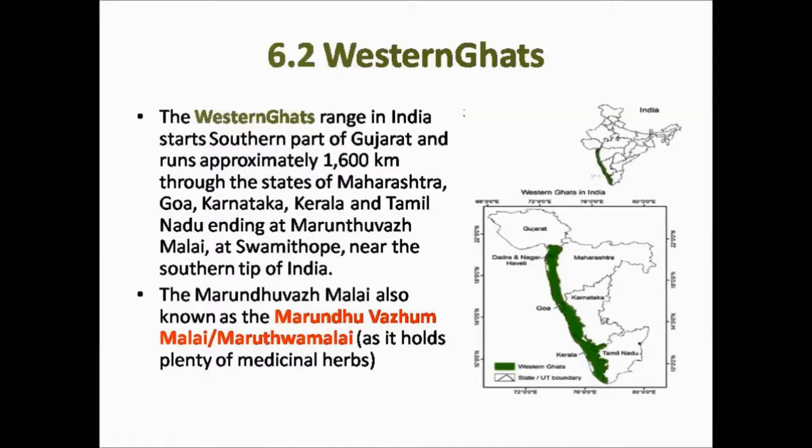It is called Marunduval Malai because it holds plenty of medicinal herbs. It is also known as Marunduvalu Malai or Maruthuva Malai. It forms the southern tip of the Western Ghats in the place called Agasthiswaram Taluk of Kanyakumari district.